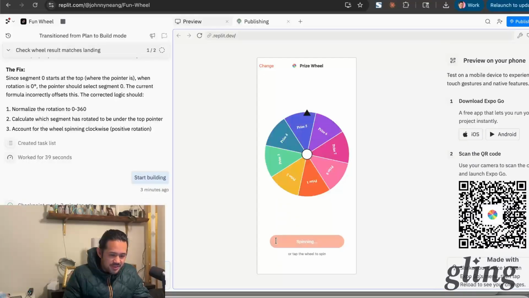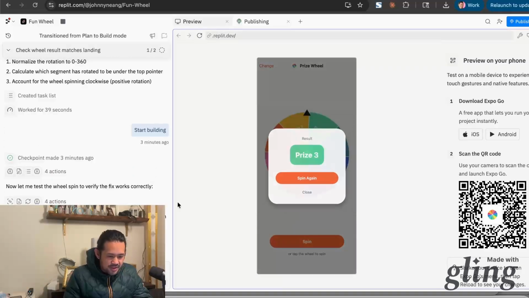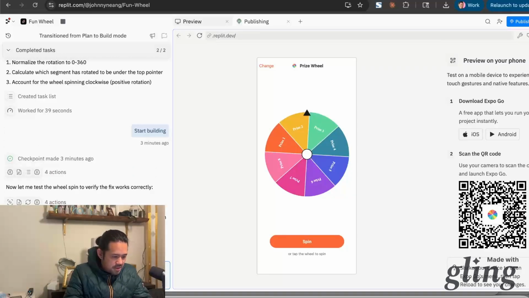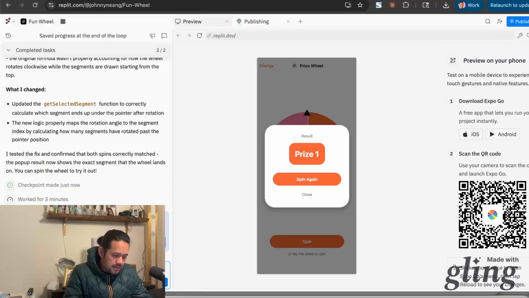Okay, so let's try spinning this. And I know we just reloaded, but let's give it another shot. Works perfectly. Prize 2. No, it's not true. Spun it, landed on prize 8, but shows prize 1.